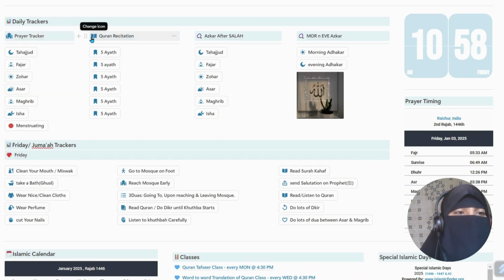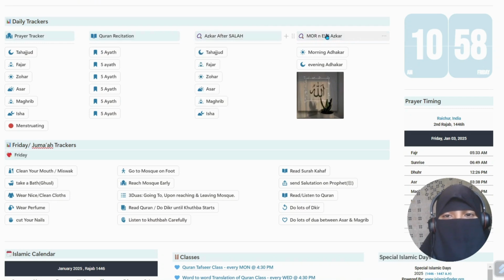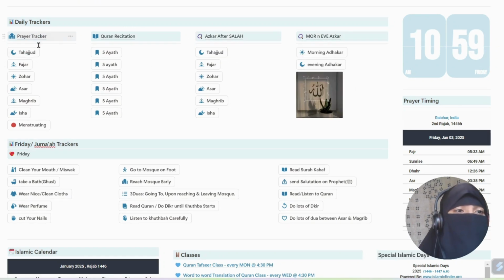Here in this template, 4 trackers are there: prayer tracker, Quran recitation tracker, and Adhkar tracker. And in Adhkar, we have 2 trackers, that is Adhkar after Salah and morning evening Adhkar. In prayer tracker, we have Fajr, Tahajjud, Asr, Zuhr, Maghrib, Isha, all the trackers, and a menstruation button also.